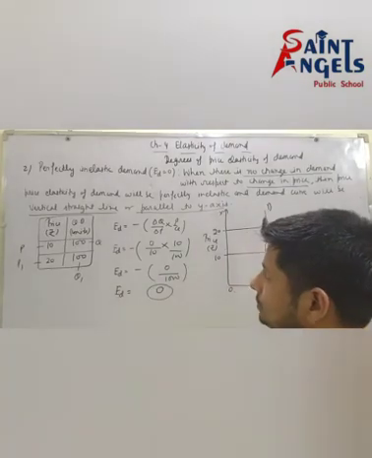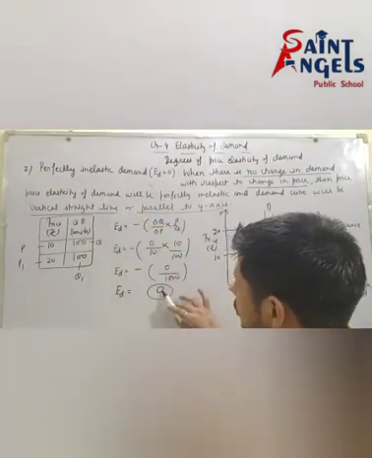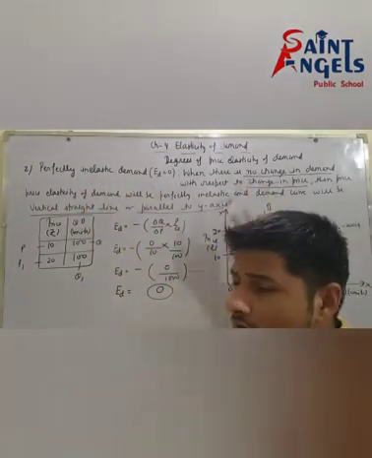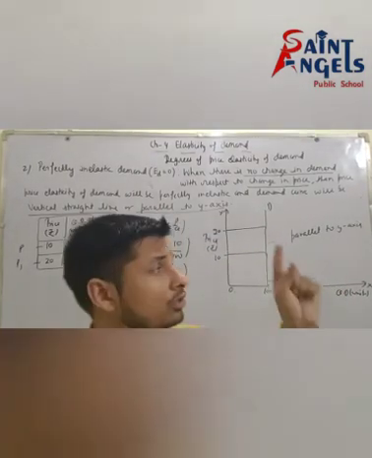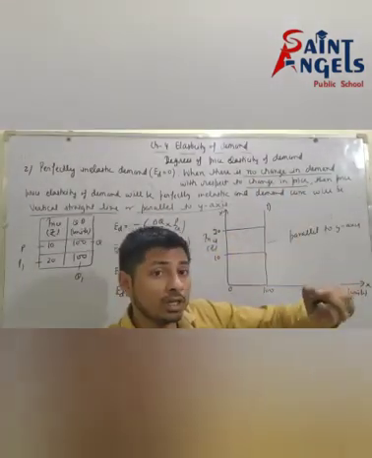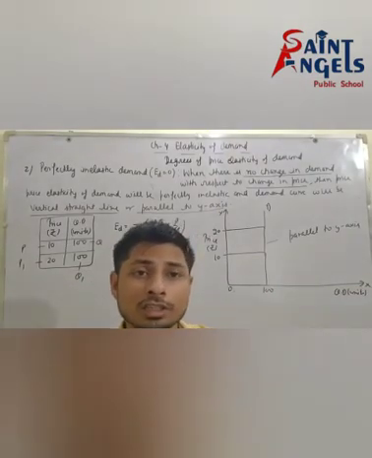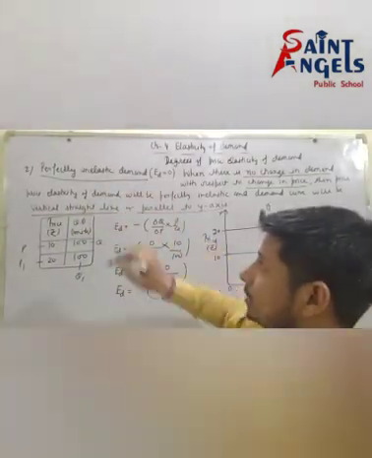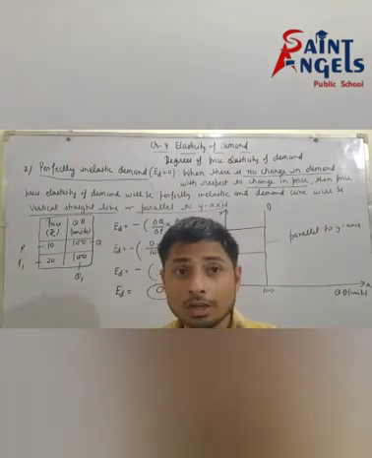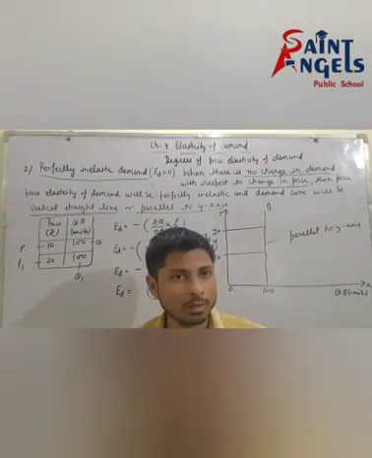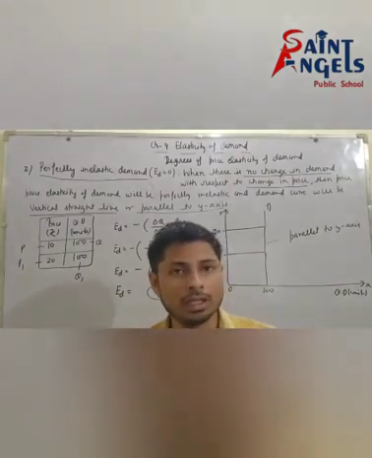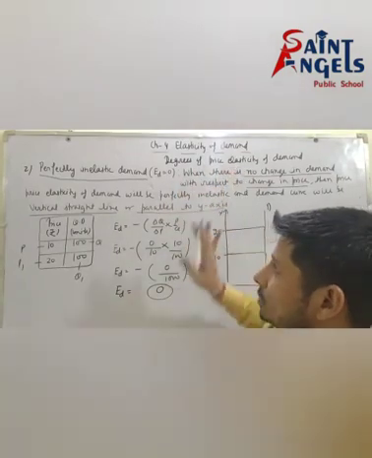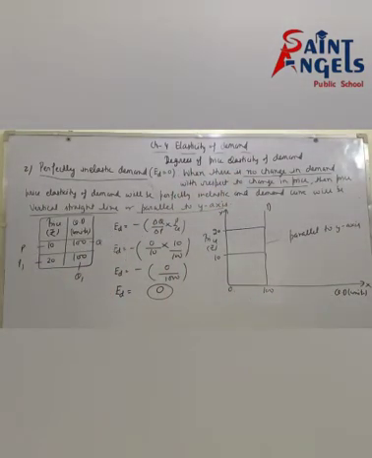So ED is equal to what came out? Zero. See, ED is equal to zero means perfectly inelastic demand, and perfectly inelastic demand means there is no change in demand with respect to change in price. Perfectly inelastic means no change in demand but change in price, and in perfectly inelastic demand situation, the demand curve will be parallel to y-axis, or a vertical straight line. So always remember this second degree of price elasticity of demand. Please pause the video and note down this.